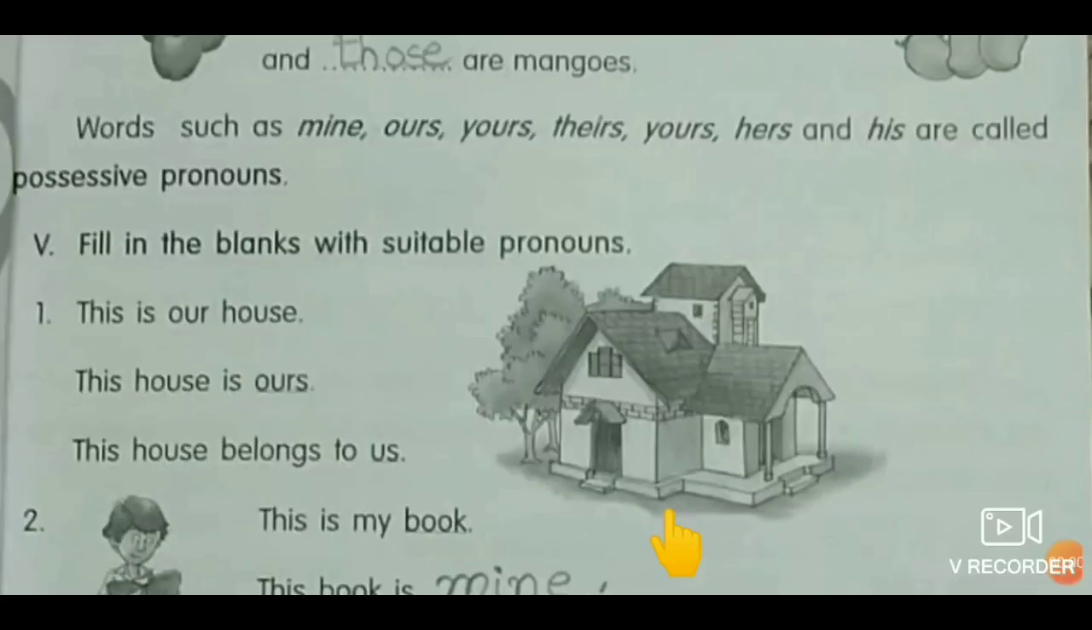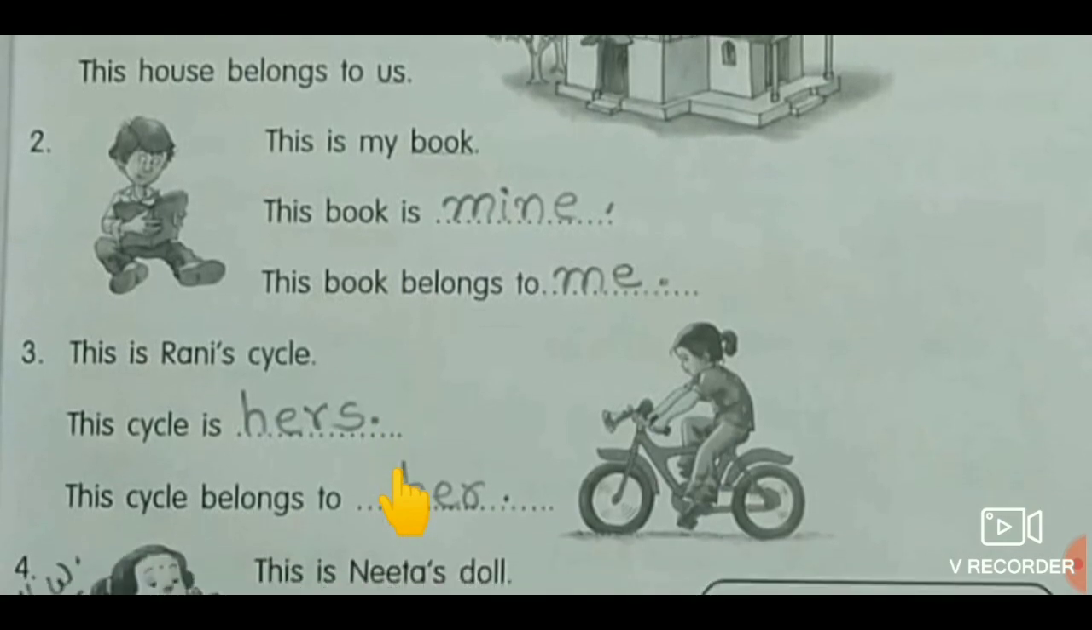Understood? So, coming back to page 27, children. Fill in the blanks with suitable pronouns. Observe the picture carefully. Fill these blanks. This is our house. This house is ours. What is the possessive pronoun of the our? Ours. This house belongs to us. Ours possessive pronoun is used here. Okay. Second picture. This is my book. My book. This book is mine. In place of my we use mine. This book belongs to me.